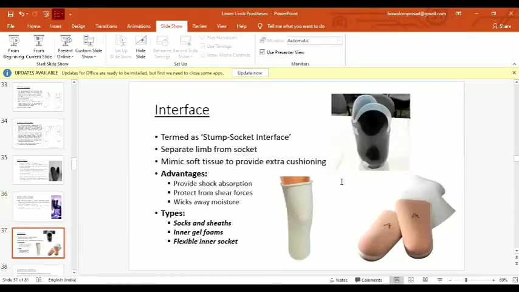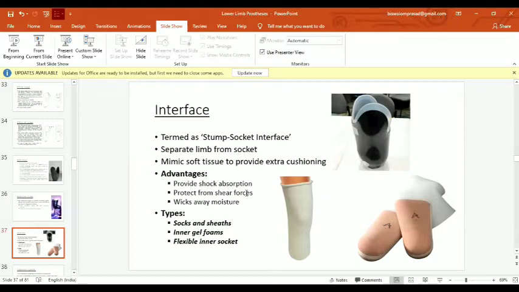So these are some interfaces which are used in transtibial prosthetics. These are generally termed stump socket interfaces. It separates the limb or the stump from the socket, or it acts like a medium between the socket and the stump. It mimics soft tissue to provide extra cushioning. And what are the advantages? It provides shock absorption, it protects from shear forces, and it wicks away moisture.